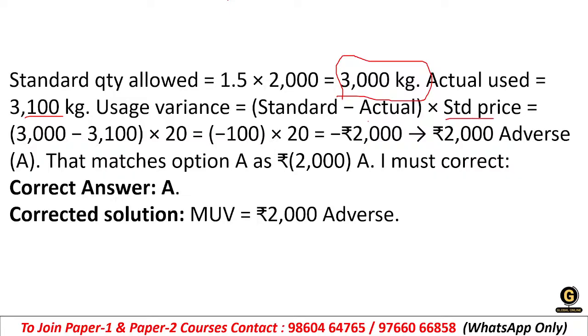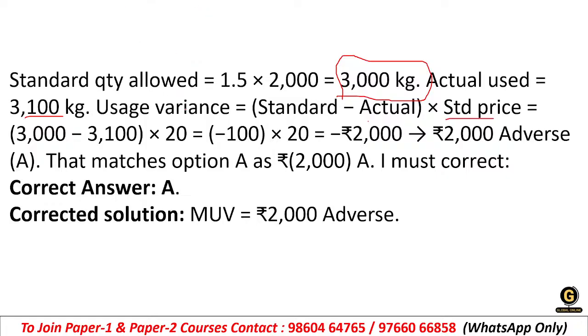If it is less, that will be favorable. If we are using more than that, it is not favorable, it is adverse. But we need to calculate it with the standard formula.